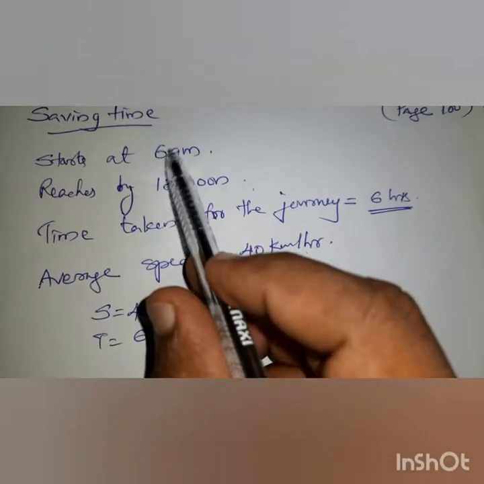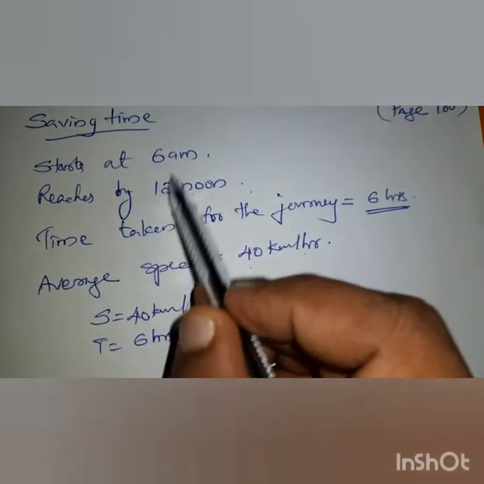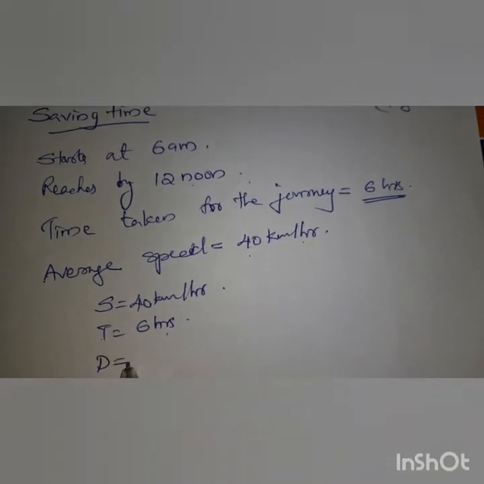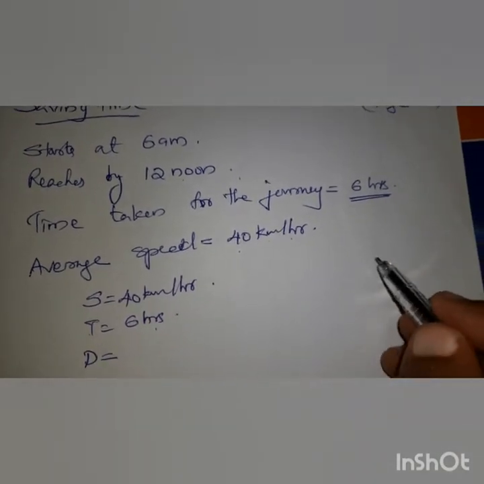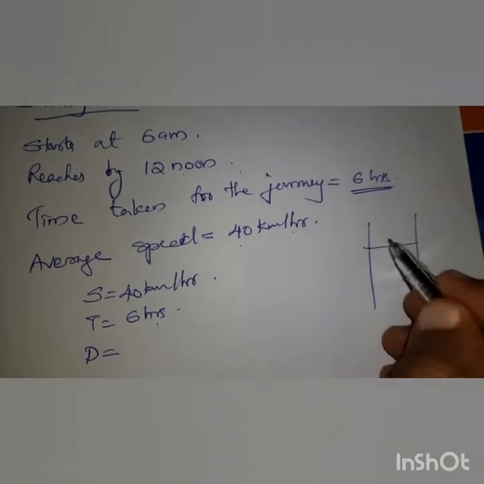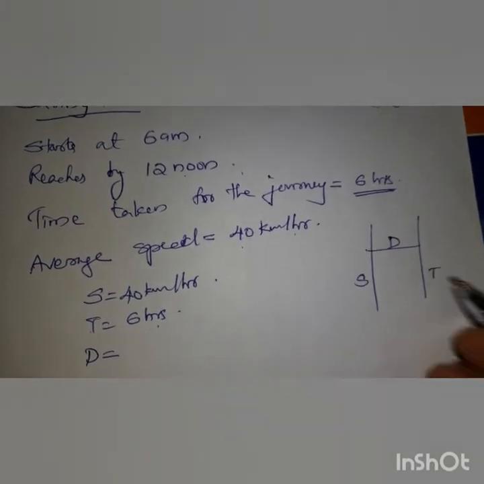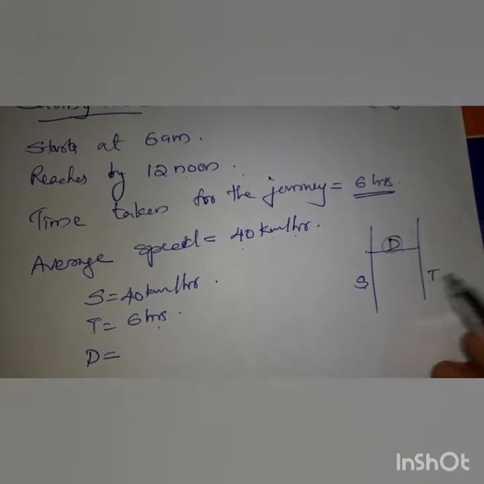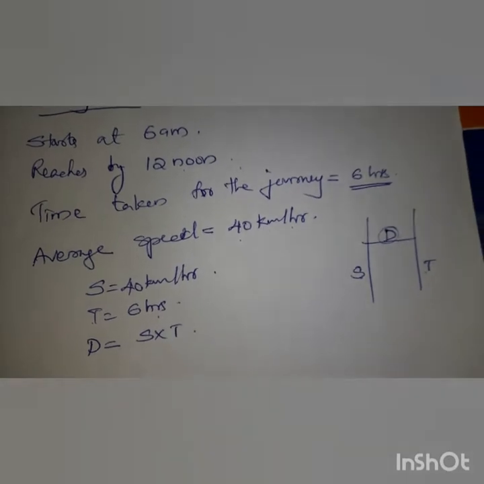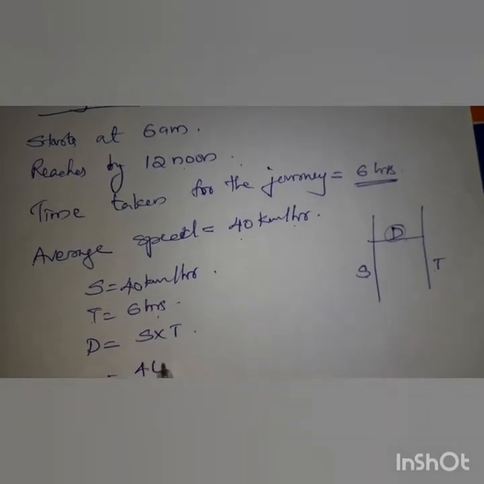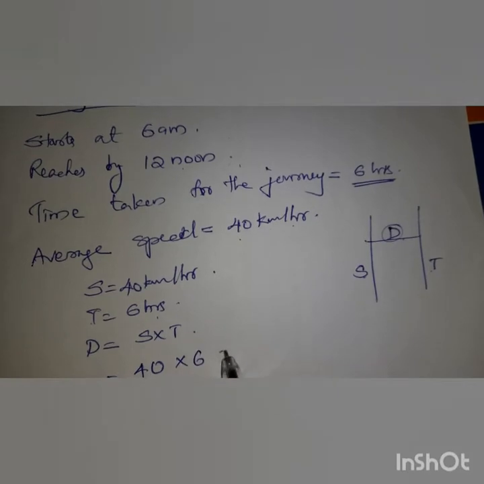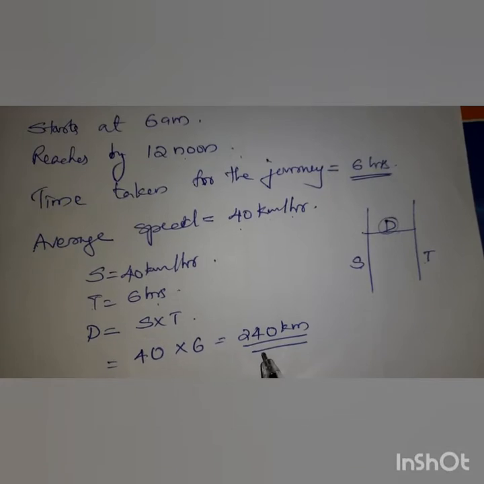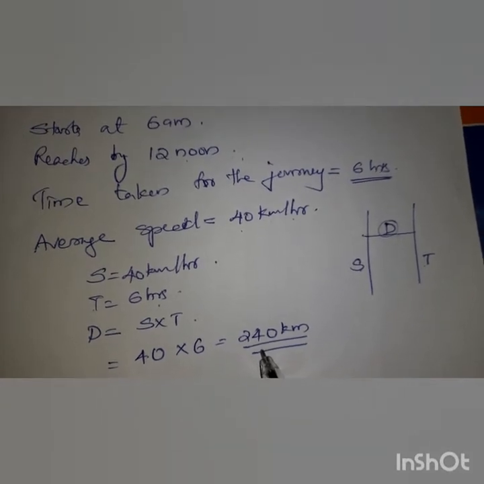The time is not given, we find it out: start from 6 o'clock, reaches by 12, so 6 hours. So speed and time are there. What is the remaining thing? The distance. We studied in the previous class distance, speed, time. Here we have to find the distance. Distance is speed into time, so 40 multiplied by 6, which is 240 kilometers. That is the total distance covered in 6 hours.